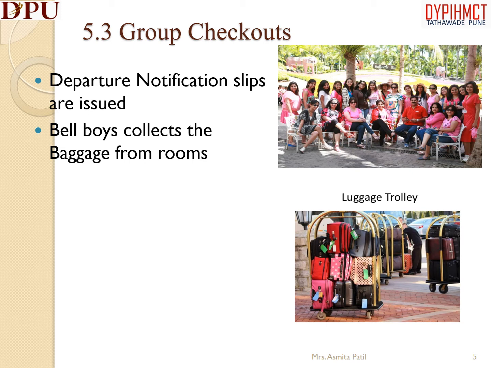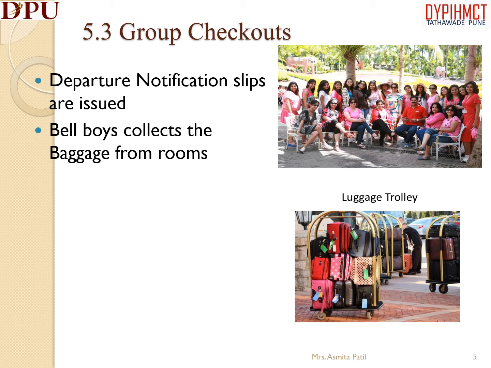The bell captain allocates the floors and rooms to the bellboys for bringing the baggage down to the lobby. The bellboy collects the baggage from rooms mentioned in their list. Generally, the group members are advised by the group leader to keep their baggage packed and ready to pick up outside their room for baggage down time. The baggage is brought down to the lobby and counted.